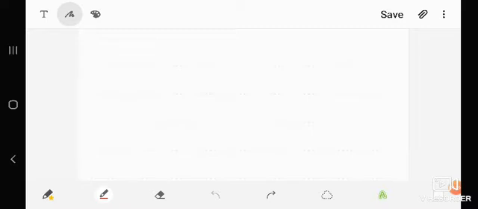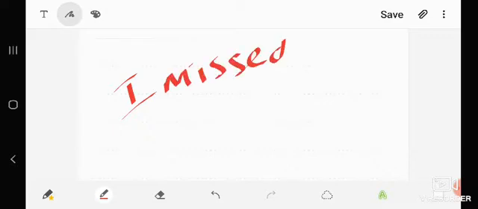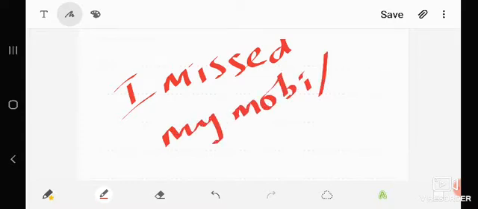Let me give two examples of how the present perfect tense is used in our day to day situations. We have one sentence: I missed my mobile yesterday.